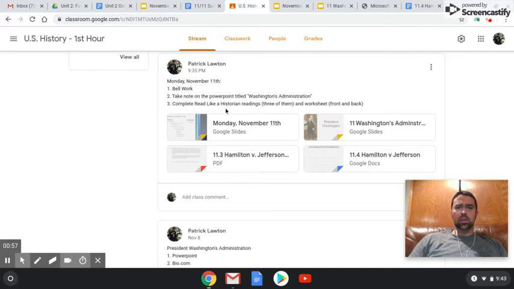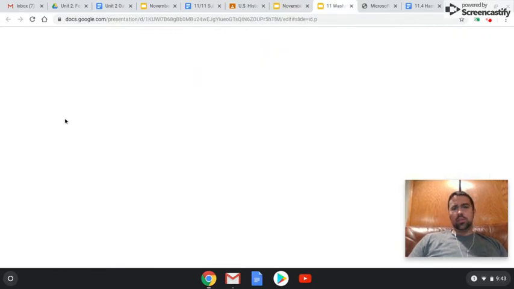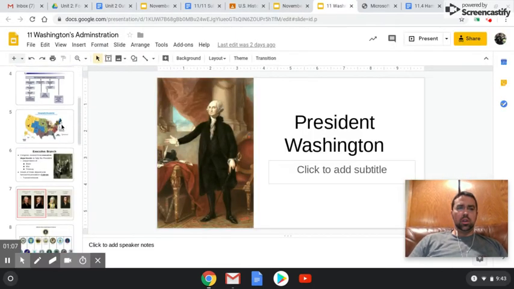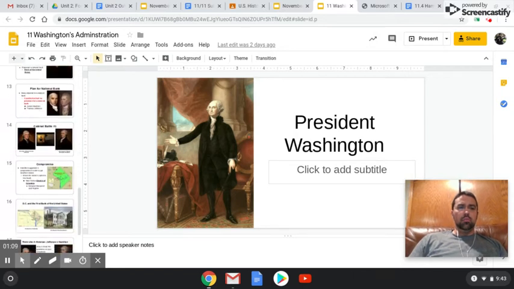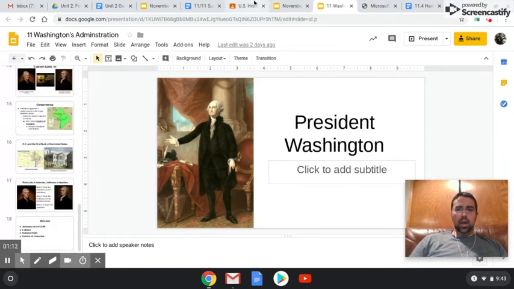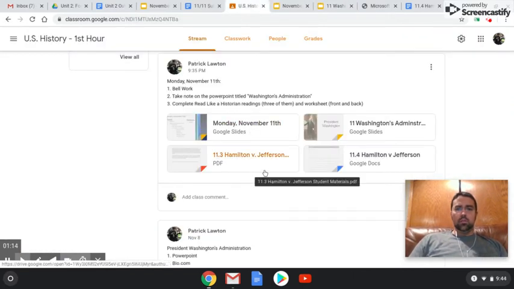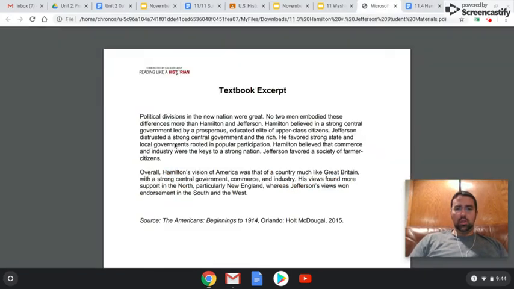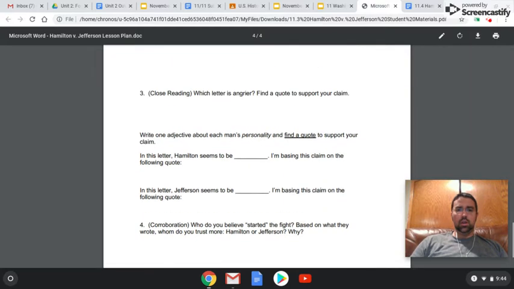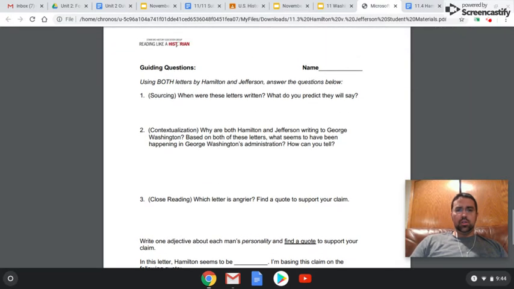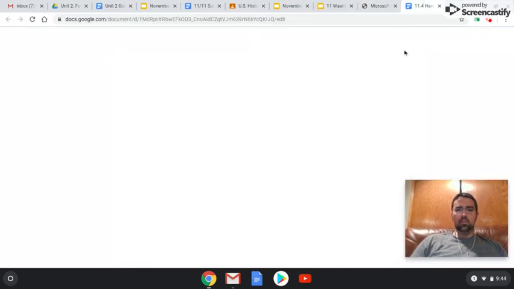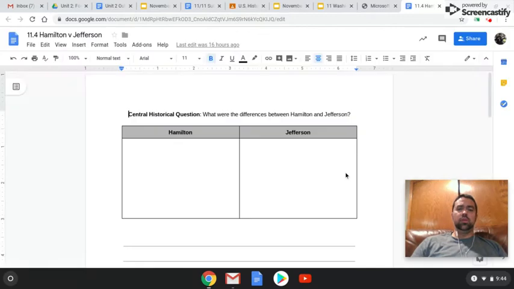So Google Classroom will look like this. Here's the bell work slides here. Here's the PowerPoint that you'll take notes on. Seems kind of lengthy, but it's actually more pictures than anything else. And then what you'll do after that is Mr. Heck will also hand out this lovely sheet that will be on the end of this PowerPoint right here. Right, so hand out this sheet. I'll have this on one side, and then I'll have this, once it loads, on the other.